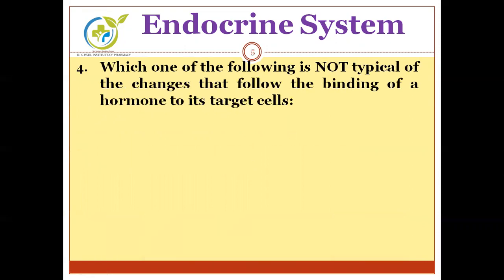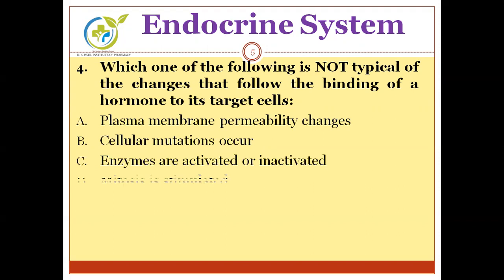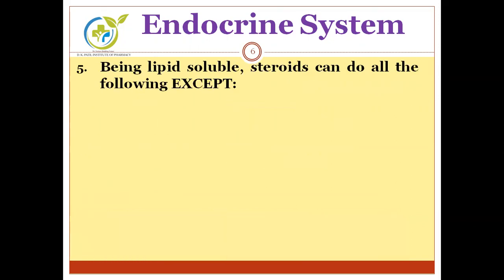Next question. Which one of the following is not a typical change that follows the binding of a hormone to its target cells? A. Plasma membrane permeability changes. B. Cellular mutation occurs. C. Enzymes are activated or inactivated. And D. Mitosis is stimulated. Do you know the correct answer? The correct answer is option B, that is cellular mutations occur. Moving to the next question.